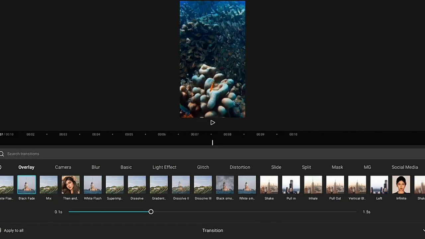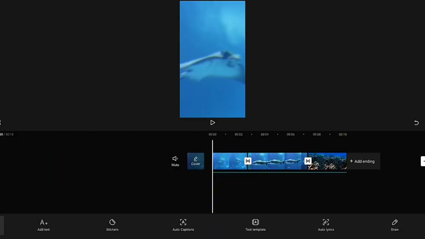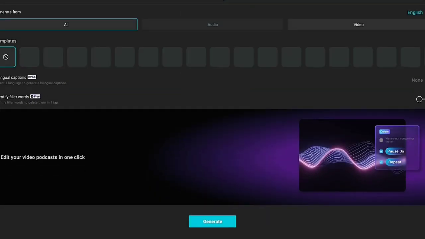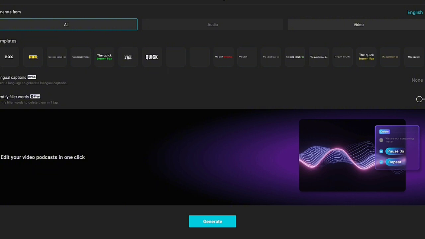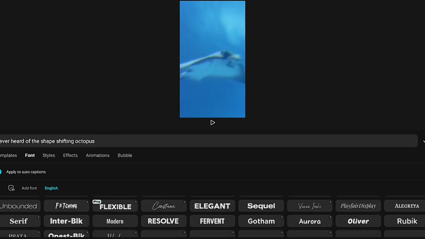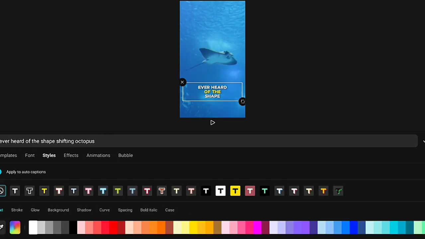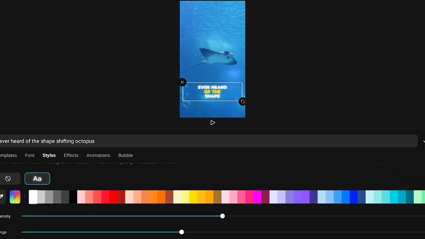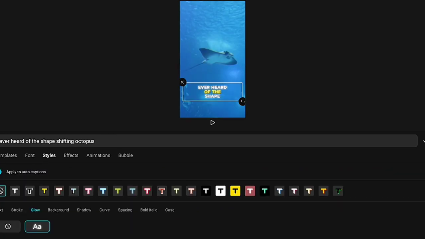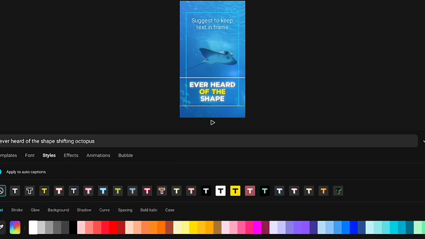If you're happy with that and done with that, now come to text and add auto caption. This will add captions to your videos so you don't need to add them manually. Choose a good animation and font. Now come to styles and add this glow effect and play around with the intensity until you're happy.